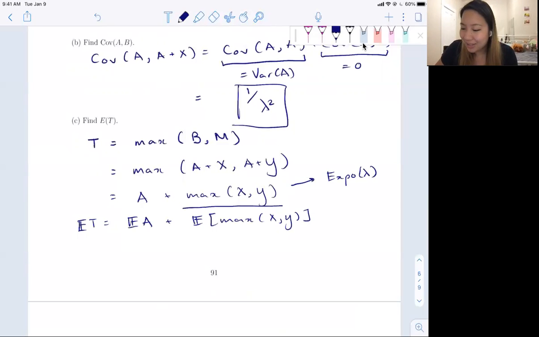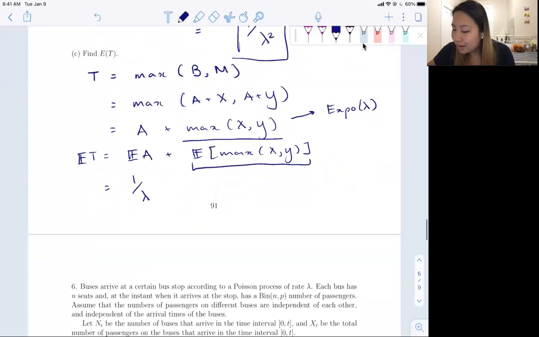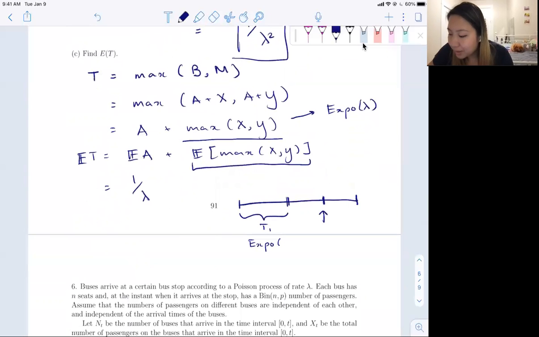And the expectation of A, that one's pretty chill because it's Expo lambda, so this is going to be 1 over lambda. And then we want to find the expectation of the max. To do that, I like to draw number lines. We're going to have 2 expos landing here, and we're looking for the distribution of this first one. The waiting time for this first one, let's call this T1, is going to be distributed Expo 2 lambda, because the rate is twofold since we're waiting for 2 independent lambdas to come at us. This is a classic Poisson argument.